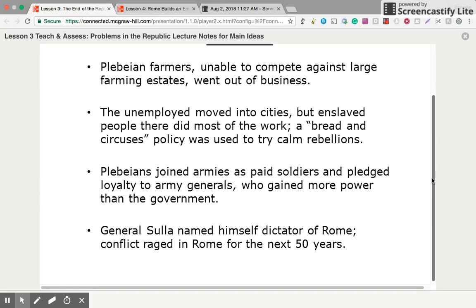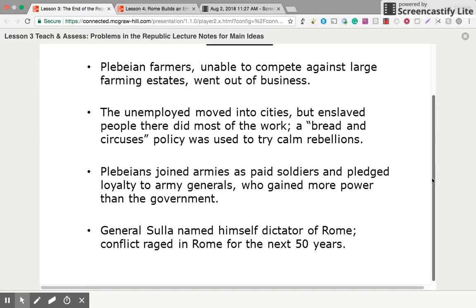Plebeian farmers were unable to compete against large farming estates and went out of business. Whenever you have economic problems, people start to question their leaders because they're poor and they don't have enough food and enough resources, and that leads them to rebel in a lot of cases. The unemployed moved into cities, but enslaved people there did most of the work.